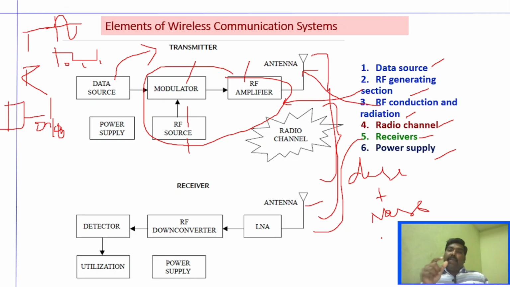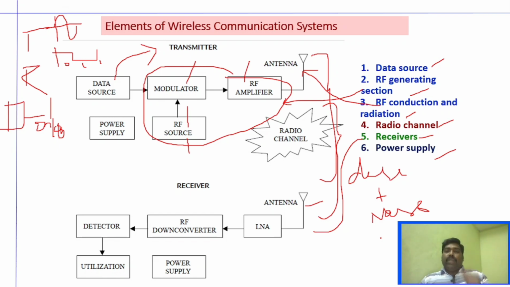Another important parameter is sensitivity. Selectivity and sensitivity are very important for a receiver. Selectivity is selecting the correct signal among the available signals, even if it is very close to that frequency range. We can also put it in other words: the ability of the receiver to reject the unwanted signals and select the desired signal is called selectivity.